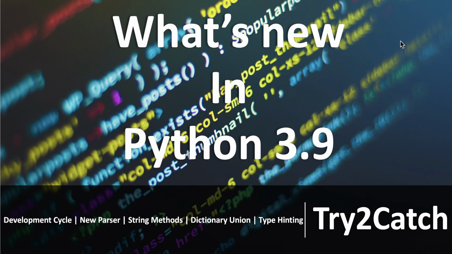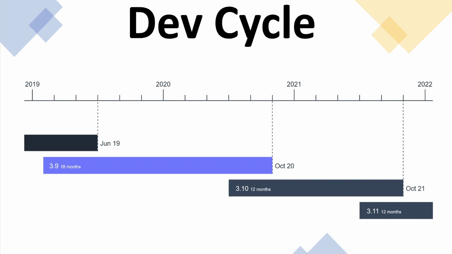Now let's begin with the topic. So the first major update is the development cycle. Till 2020, Python had a development cycle of 18 months, but now we are going to have a development cycle of 12 months, right? Which means the bug fixes and new feature releases are going to be more frequent compared to the 18-month cycle. It means the next version update we are going to see in October 2021. If you need more details on this, the Python official announcement link is in the description.